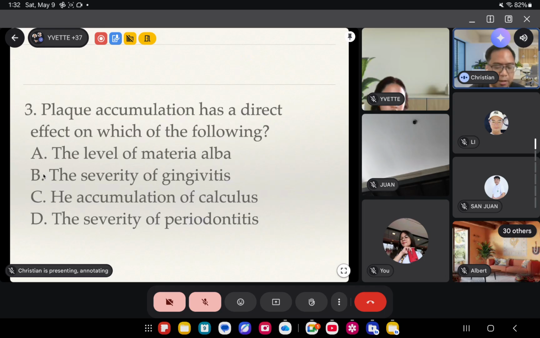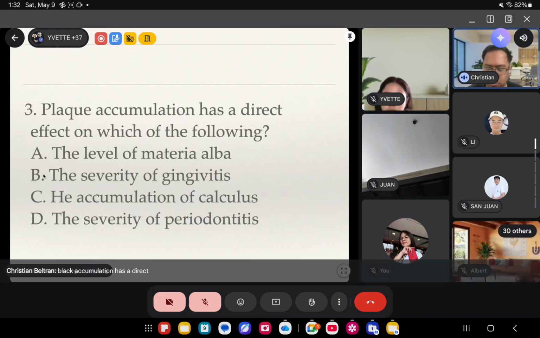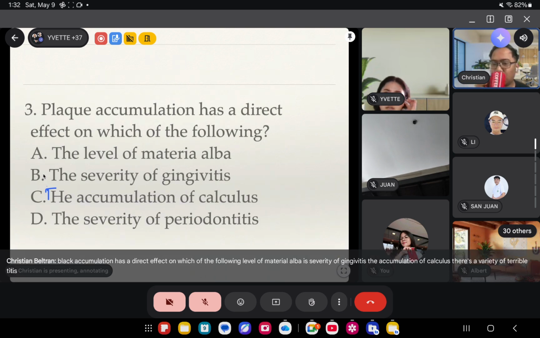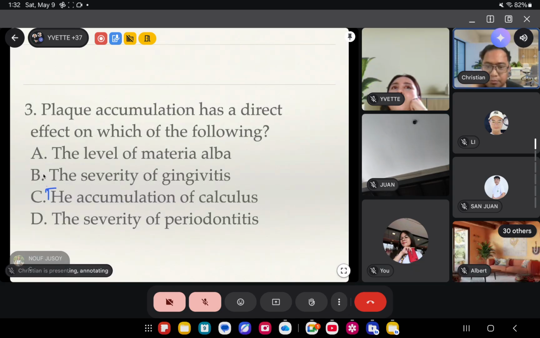Number 3, plaque accumulation has a direct effect on which of the following: level of materia alba, severity of gingivitis, the accumulation of calculus, the severity of periodontitis. What do you think? Madam C, what about the others?